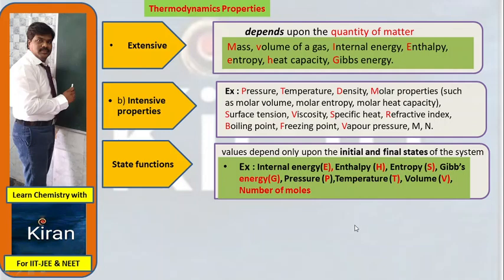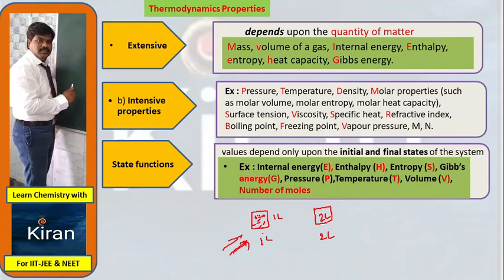For example, I will tell you here. 1 liter of gas I am taking into one vessel. This is the 1 liter gas. Its volume is 1 liter. When you heat it, the volume will be increased to 2 liters. So initial volume is 1 liter and final volume is 2 liters. So this is by heating.